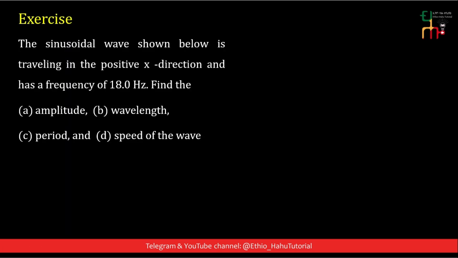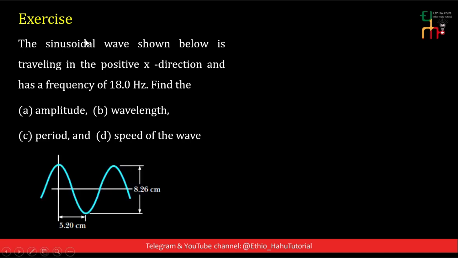Having seen this, let's see an exercise. This sinusoidal wave shown below is traveling in the positive x direction, and has a frequency of 18 Hz. Find A, the amplitude; B, the wavelength; C, the period of oscillation; D, the speed of the wave. To solve this, the first one is amplitude.